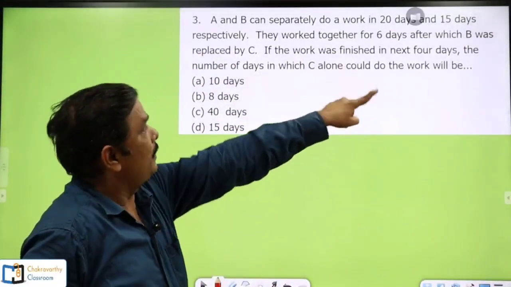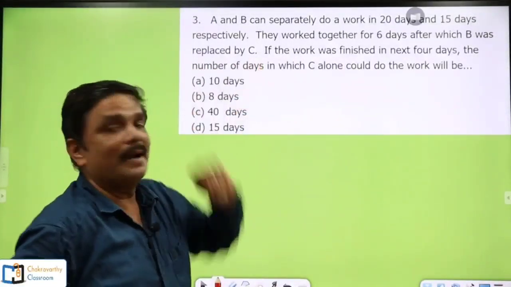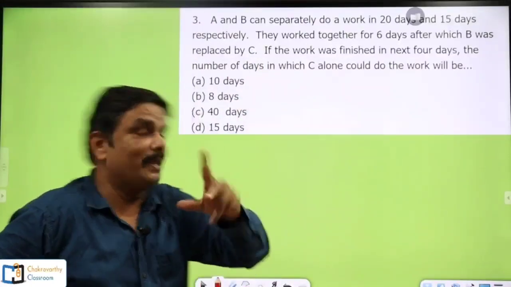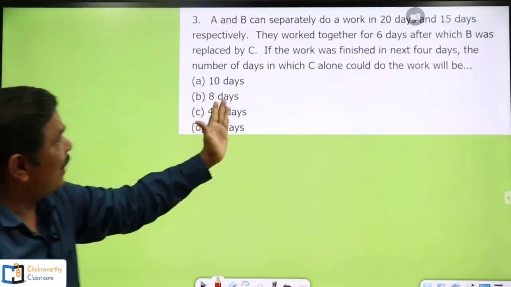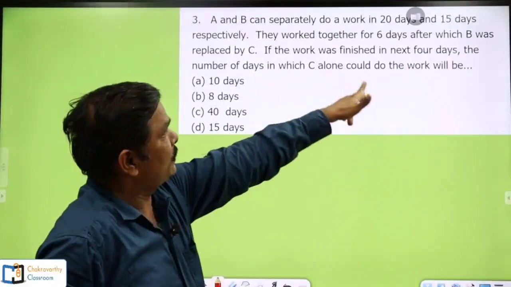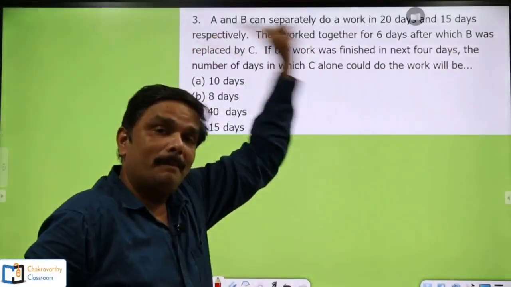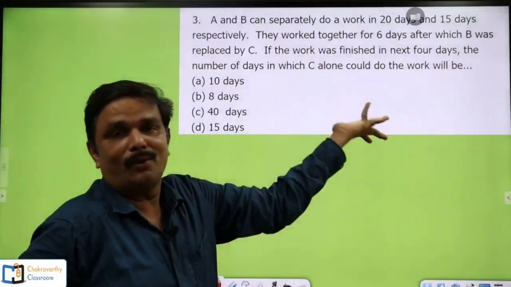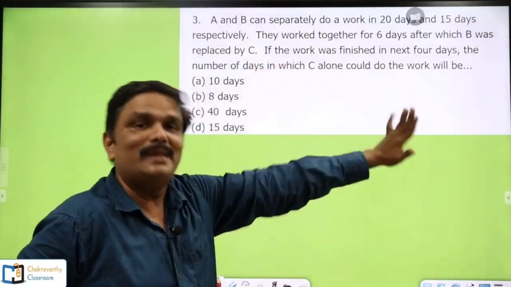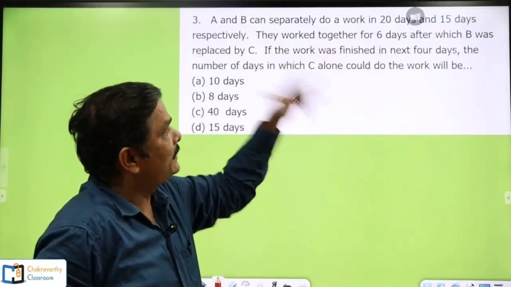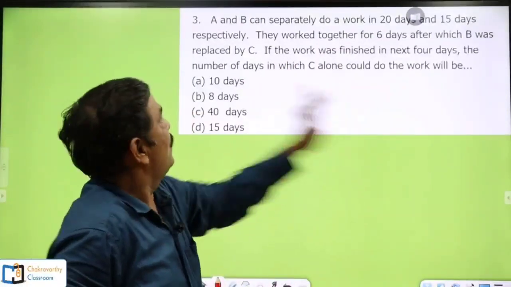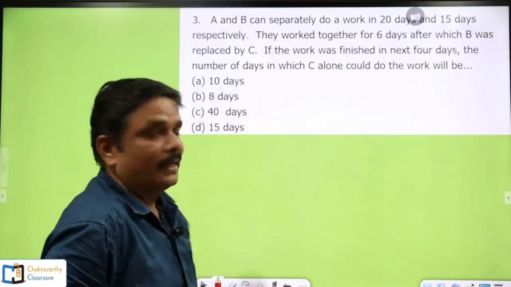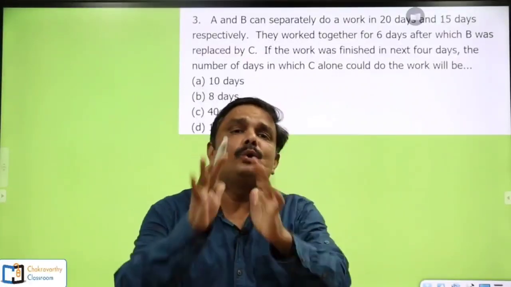Then after that, B was replaced by C. Instead of B, C comes into the picture now. If the work was finished in the next 4 days, that means by A and C together, because B already quit the work. In place of B, only C has come here. A and C finish the work in the next 4 days. If that is the case, in how many days could C alone do that?